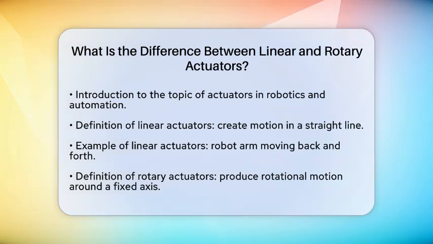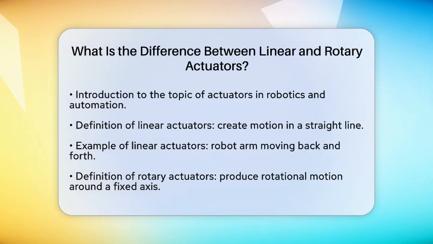On the other hand, rotary actuators produce rotational motion. They move objects around a fixed axis or pivot point. Think of a steering wheel turning in a car. That is how rotary actuators work. They allow for smooth and controlled rotation.